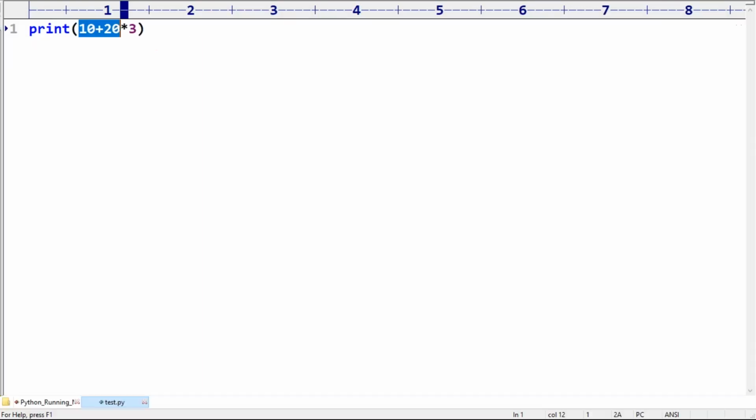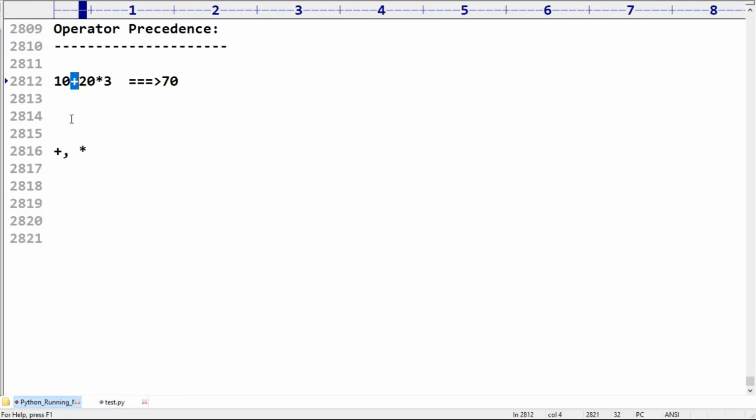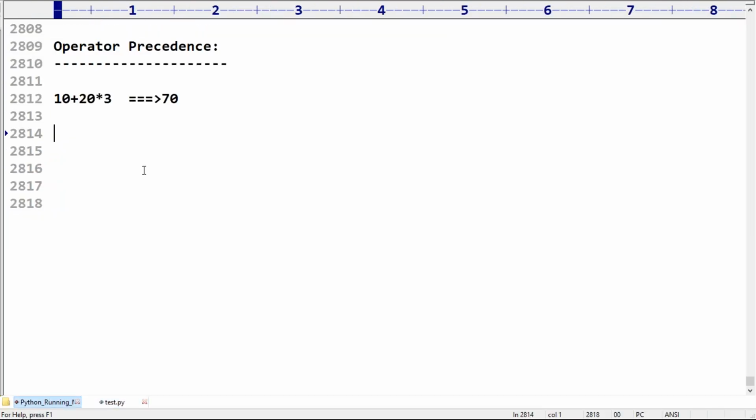So if multiple operators are there, which operator is evaluated first depends on operator precedence. Remember carefully. In Python, what is the operator precedence? There is no BODMAS rule here. From language to language, the rules change. So in Python, what is the precedence order?